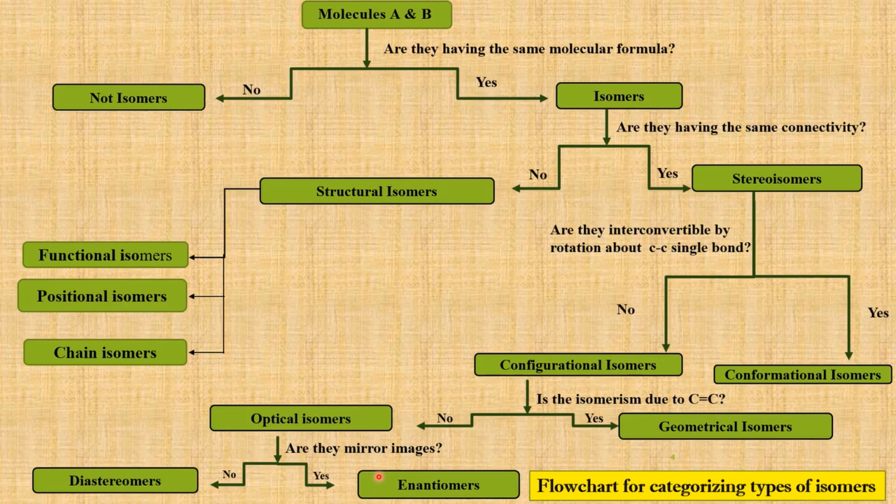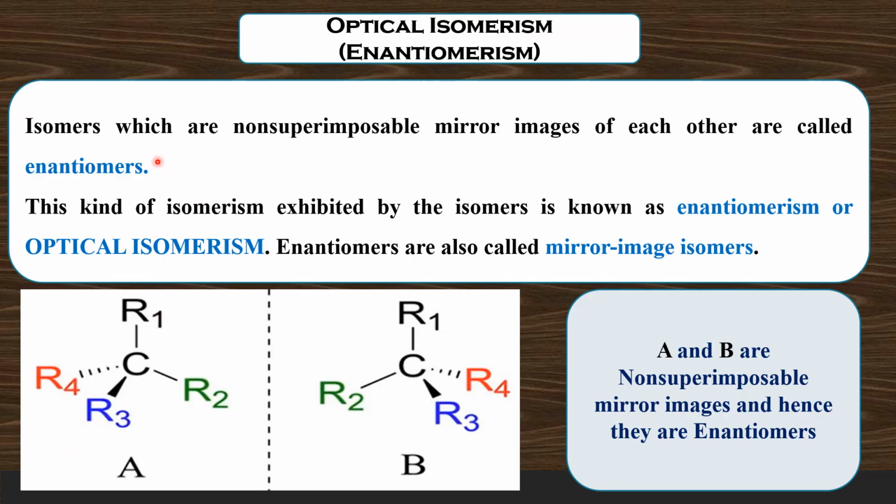And the isomers which are not mirror images are called diastereomers. So the optical isomers, which are non-superimposable mirror images, are called enantiomers. Isomers which are non-superimposable mirror images of each other are called enantiomers, and this kind of isomerism exhibited by the enantiomers is known as enantiomerism or optical isomerism.